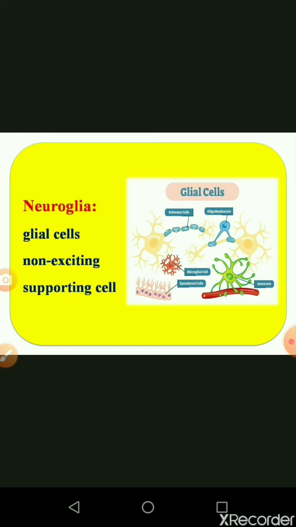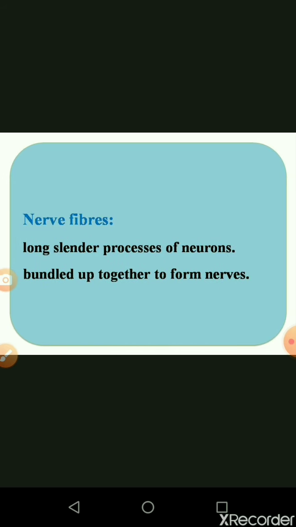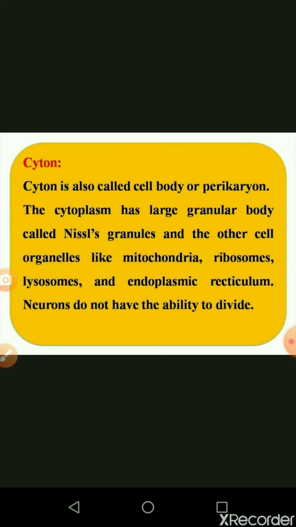It is a supporting cell of the nerve cell. It is non-excitable and it gives the backbone of the nerve cell. The nerve fiber is a long slender process of the neuron, bundled together to form the nerves. It is a wire-like structure, long, slender, lengthy and very thin in nature. The next one, we are going to see about the structure of the neuron.